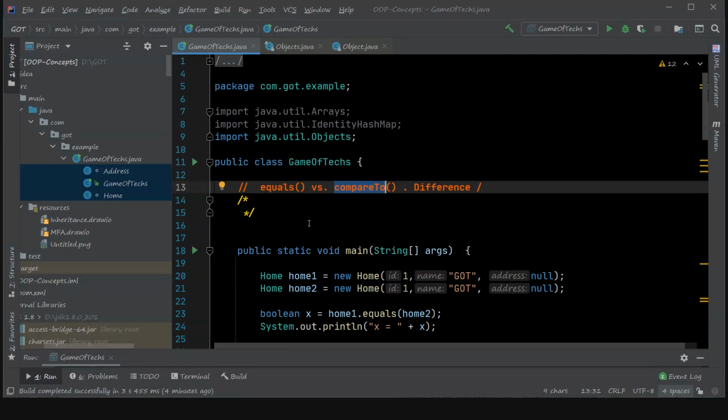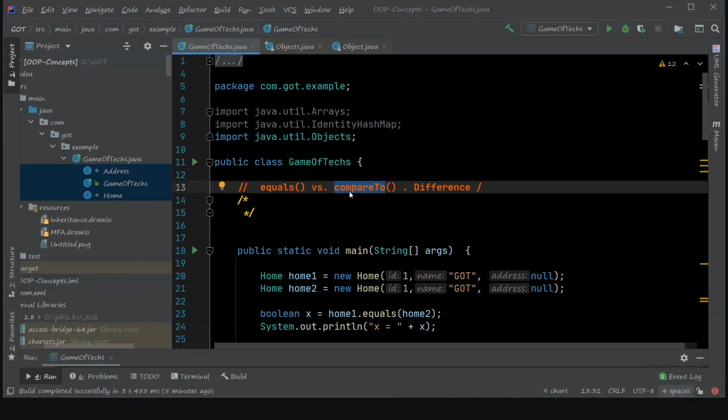Sometimes, while sorting an array of integers, you not only have to check whether the given number is less than the other number, or greater than, or just equal. The equals method alone will not work for sorting an array, right? It has to compare how much difference there is, and whether it is a higher value or a lower value. In such scenarios, compareTo comes into the picture, and that will help us solve most of these kinds of sorting issues.